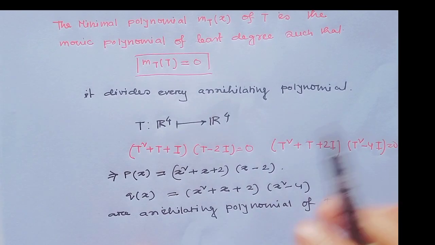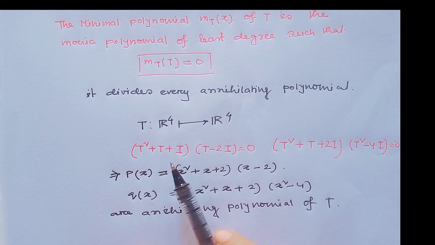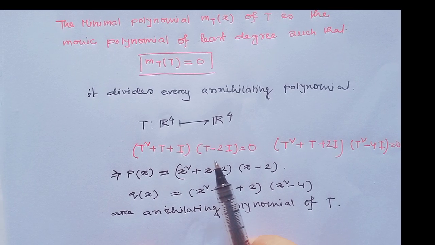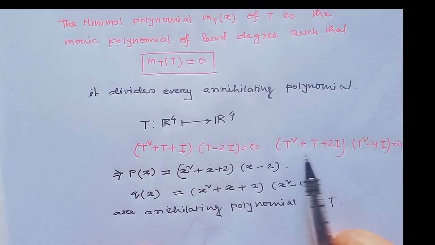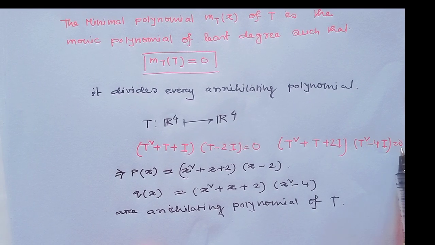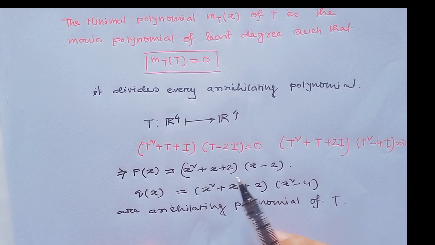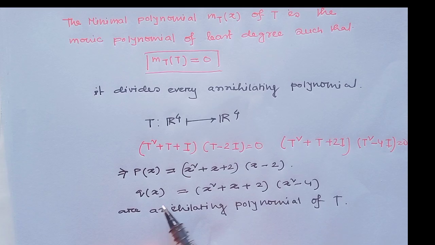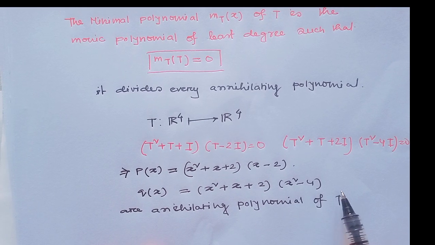Since T is given, defined from R4 to R4, such that (T² + T + I)(T − 2I) = 0 and (T² + T + 2I)(T² − 4I) = 0, that means p(x) = (x² + x + 2)(x − 2) and q(x) = (x² + x + 2)(x² − 4).